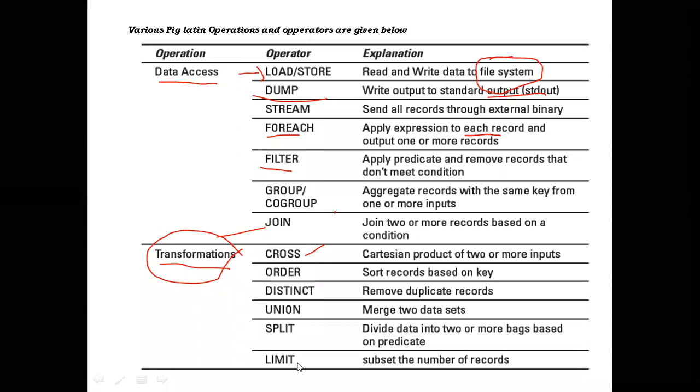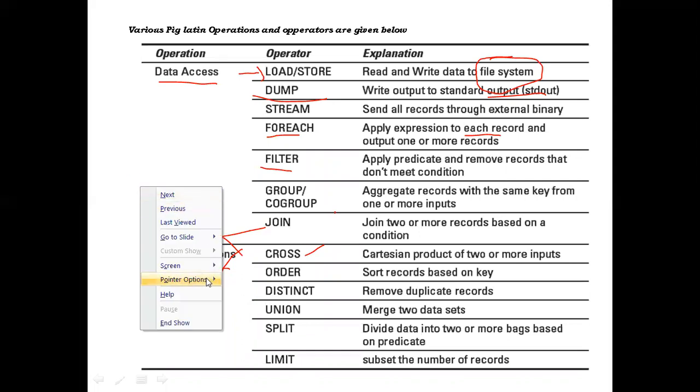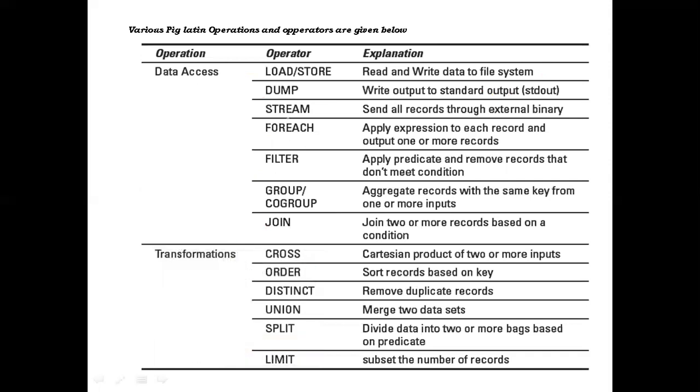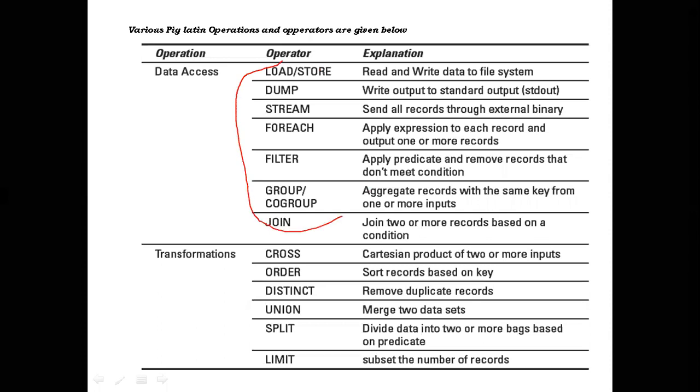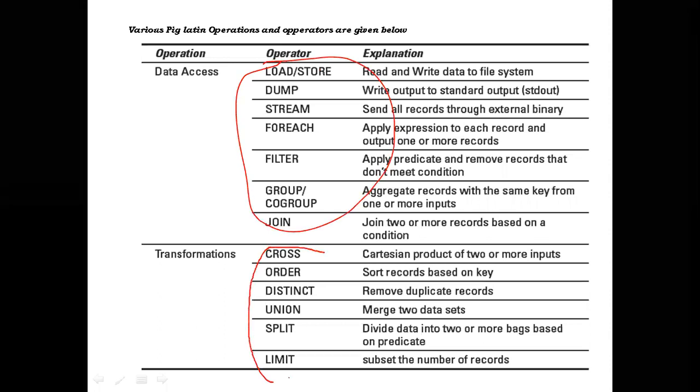These are some major operations and operators available in Apache Pig Latin. When we come to our Pig Latin, these are the major operators and operations available. Load, dump, store, stream, foreach, filter, group, co-group, join: all these belong to the first category, data access category. The second one is data transformation category. Clear?